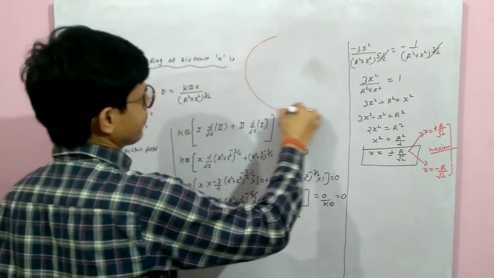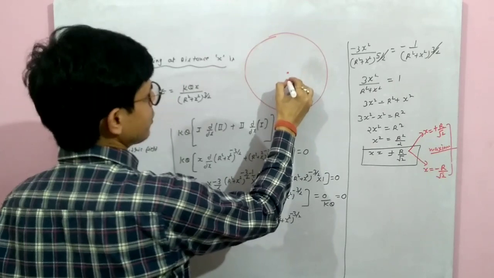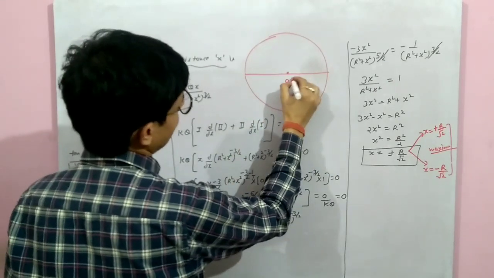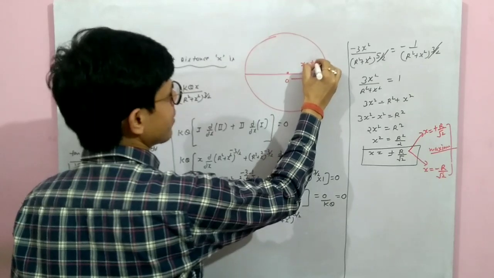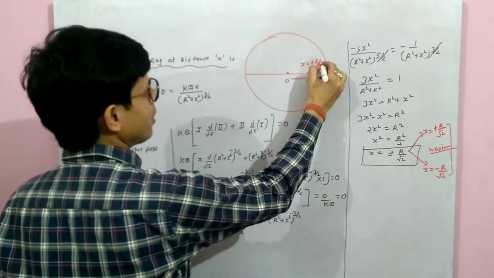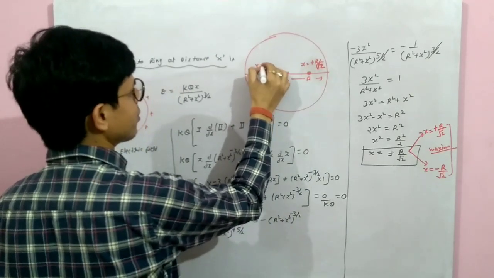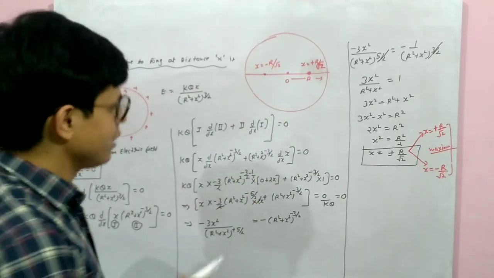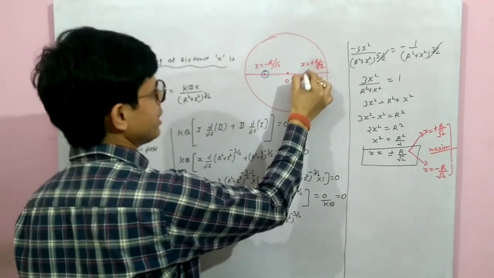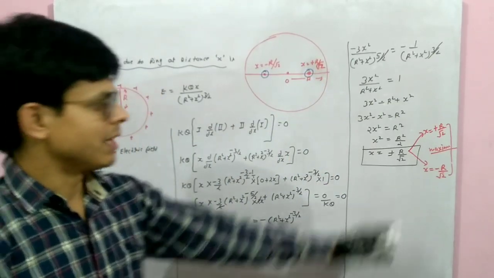Suppose this is the ring. Center is O. Radius we have taken r. So one point will be this side, x equal to plus r/√2. One point this side, x equal to minus r/√2 from center. At these 2 points the value will be maximum. इन 2 पॉइंट्स पर वैल्यू maximum होगी।